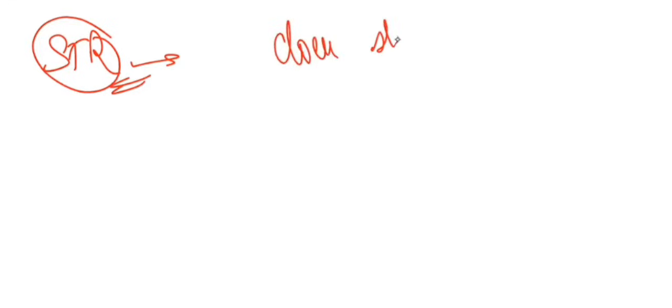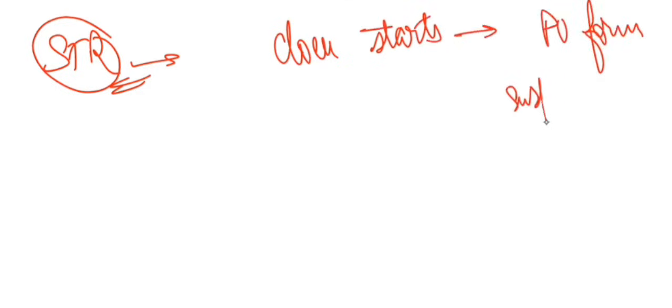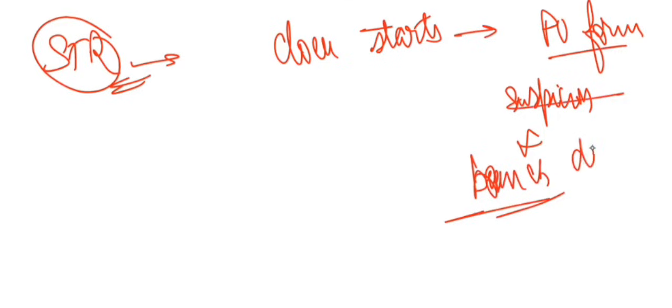STR means suspicious transaction report. The timing of STR depends on one key moment. The clock starts when the PO forms suspicion, not when the branch detects it.